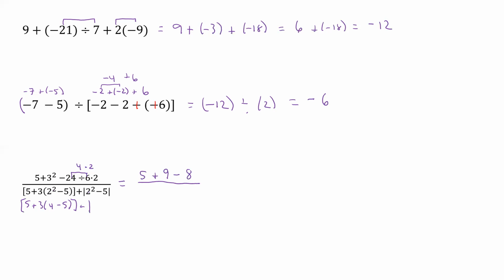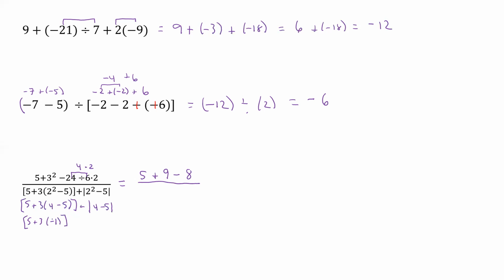Plus, now we have absolute value. 2 squared is 4 minus 5, then absolute value. All right. So now, and again, I'm just trying to work it down to the kind of the plus. So 4 minus 5 is going to be, we have 5 plus 3 times negative 1.